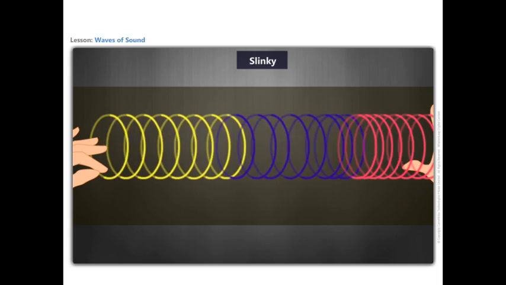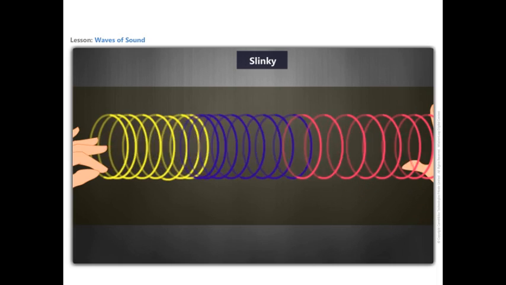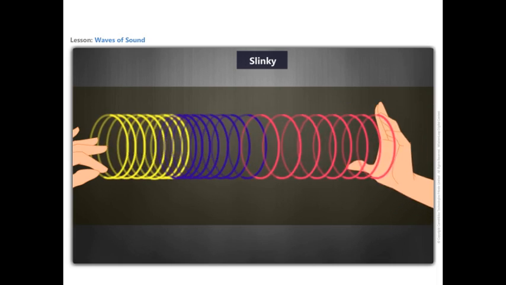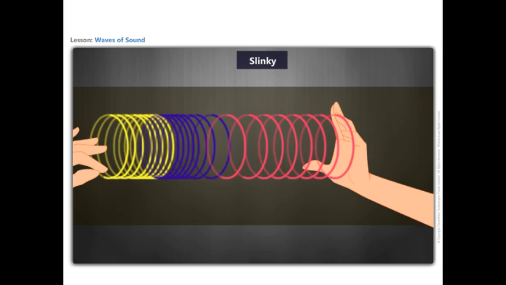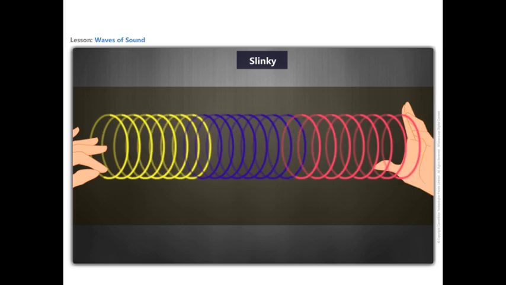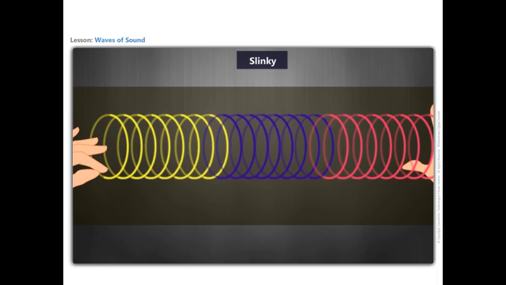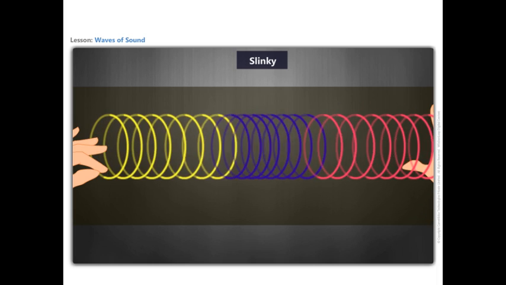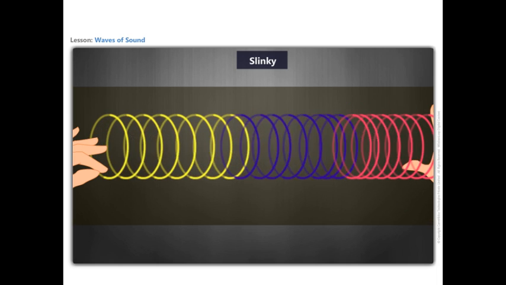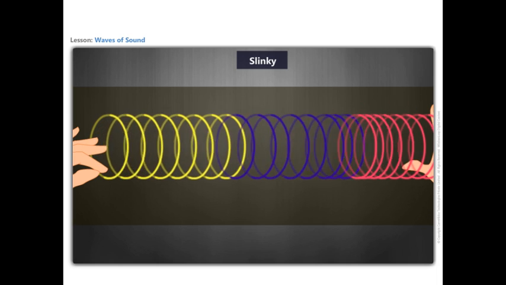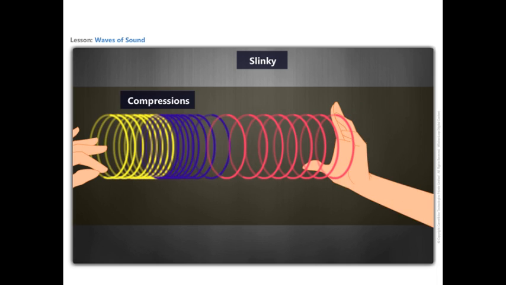Movement of sound waves is compared to a slinky. Stretch the slinky to almost its full length. Have someone hold the far end of the slinky. Holding one end of the slinky in hand, give a rapid push followed by an equally rapid pull. This results in the formation of two kinds of regions: regions where there are more coils, called compressions, and regions where there are fewer coils, called rarefactions.